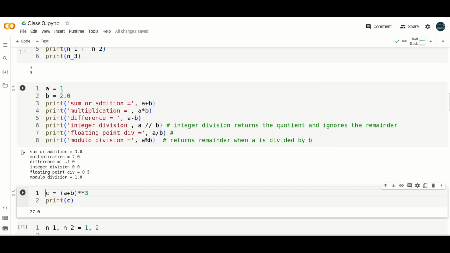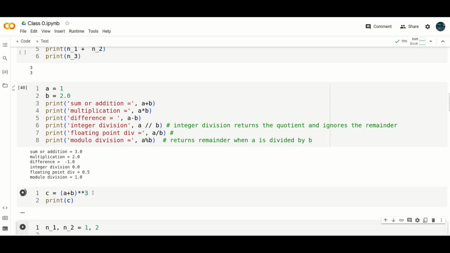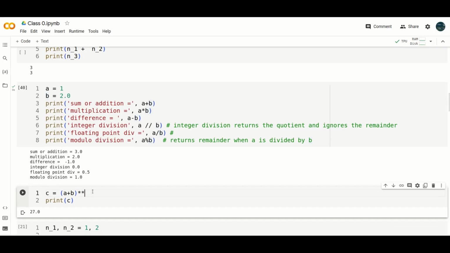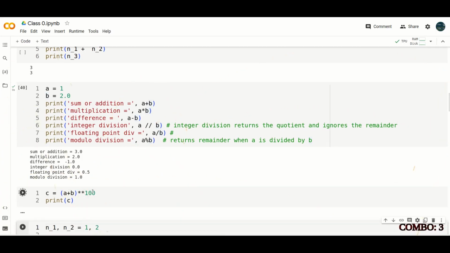And star star is the exponentiation. If we run this, a plus b is 3 raised to the power 3, which is 27. This is exponentiation, or raised to the power, and you can make it something like that. This is a huge number. E47 means 10 to the power 47.